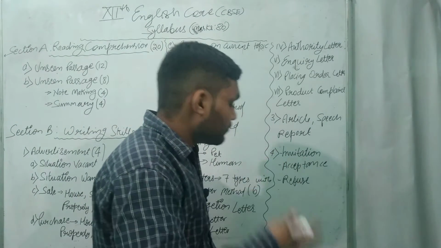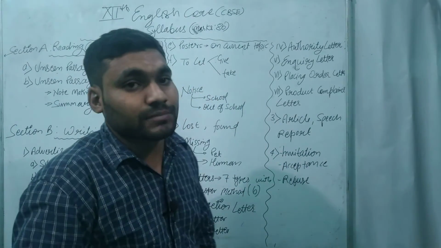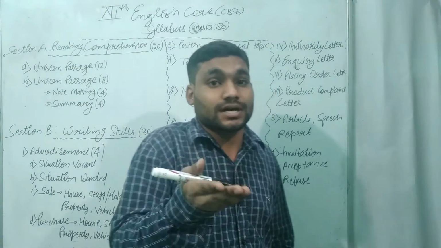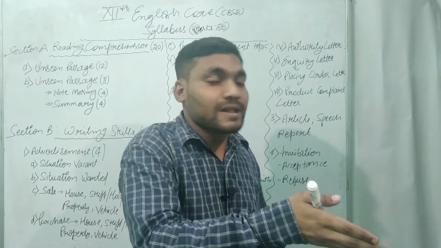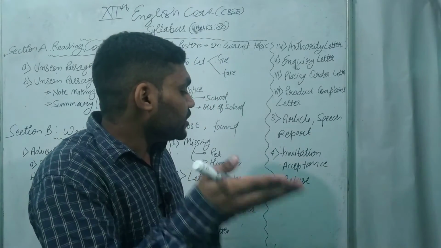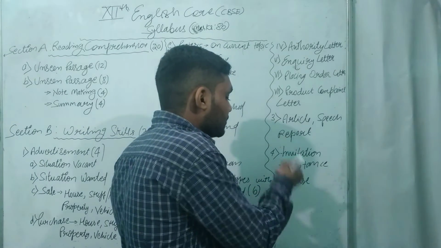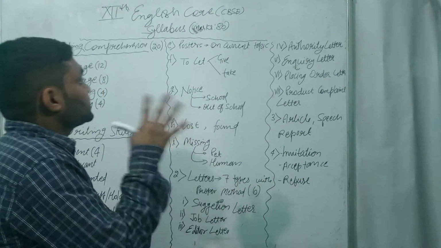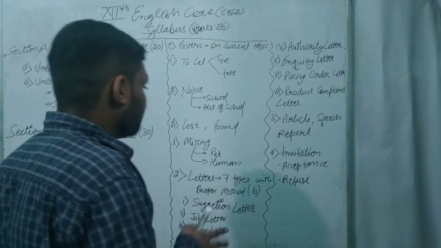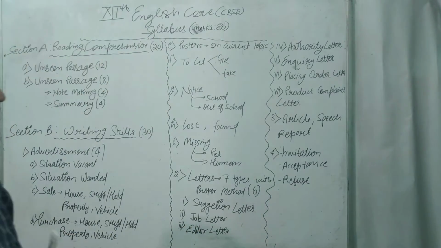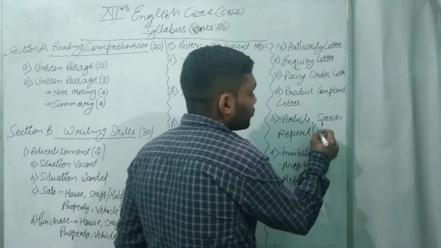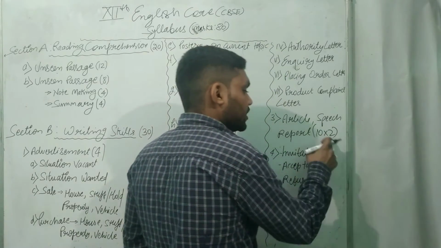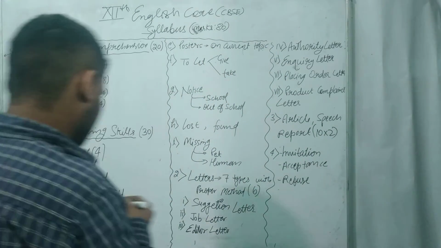And how they have to refuse it: suppose they do not have time, they are busy, or there may be a marriage in their family as well. So they are busy and cannot attend your function. So it comes here in refuse. So this is all about Section A. Section B: in article, you are going to have two questions, each of 10 marks.